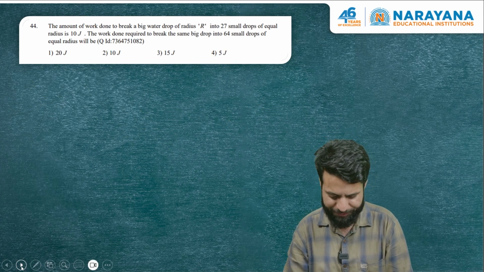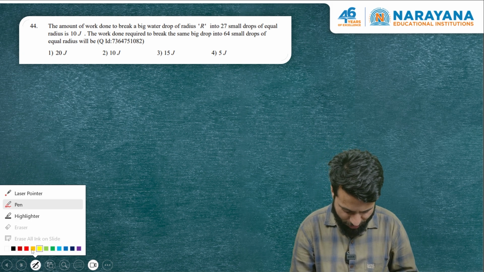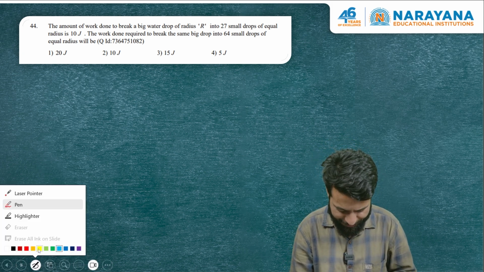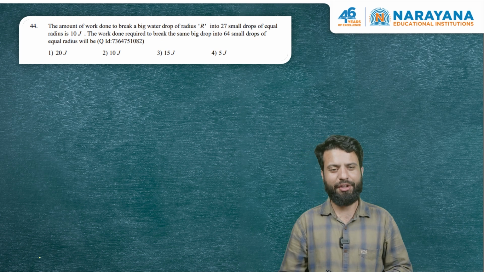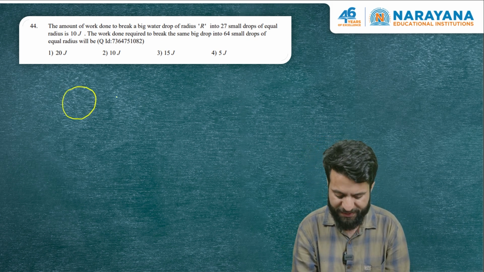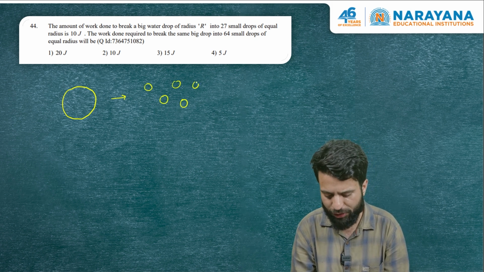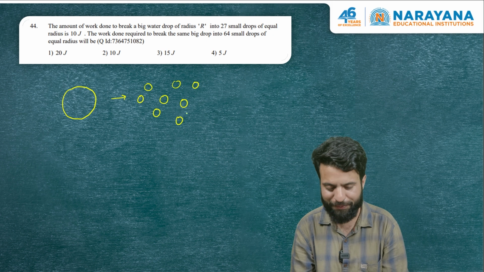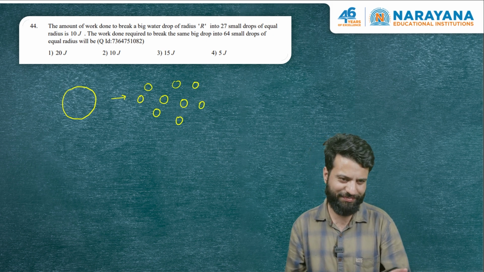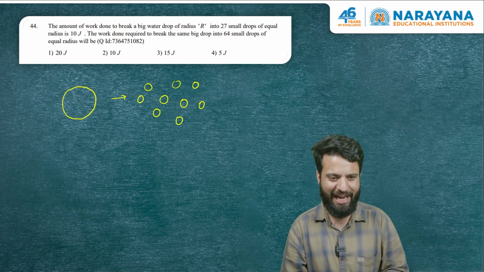Let's go to the next one. This question is from surface tension. This happens to be the second question on surface tension from this shift. What does it say? You know that when we break a big drop into smaller droplets, surface area increases. And in order to increase the surface area of the liquid, we have to do the work. The question is saying how much work we have to do. We are going to assume that in this process, density does not change much. In liquids, density doesn't change much in any process anyways.